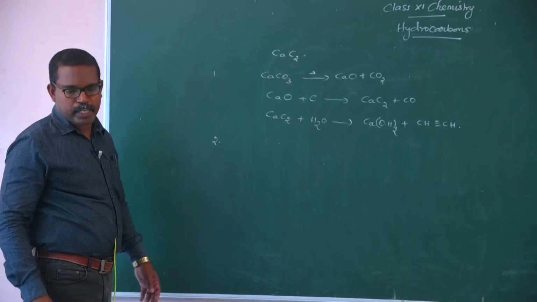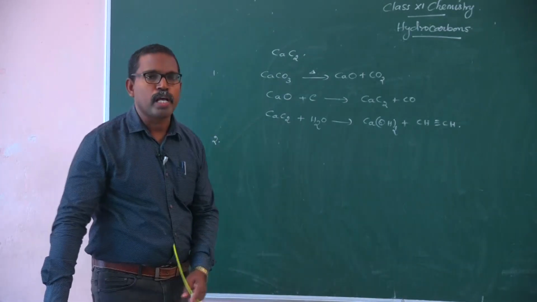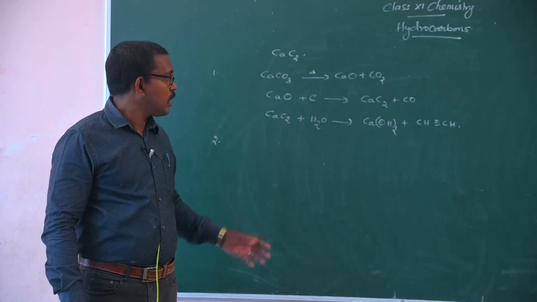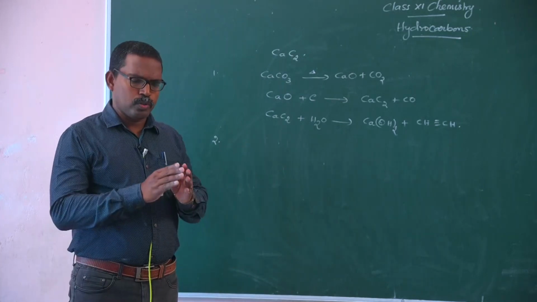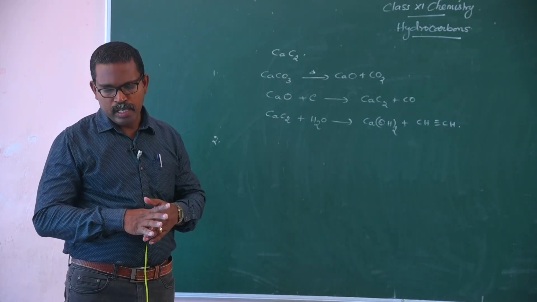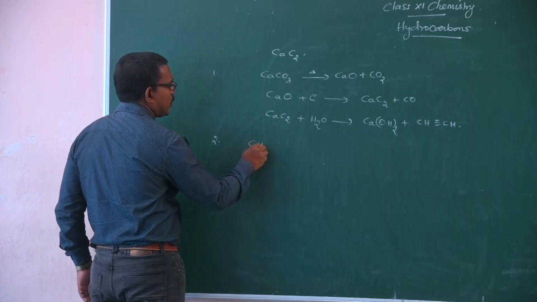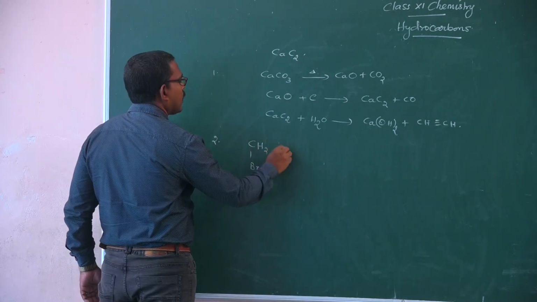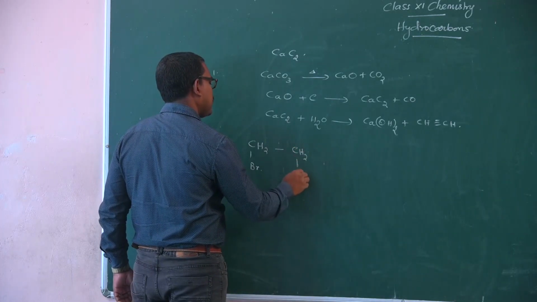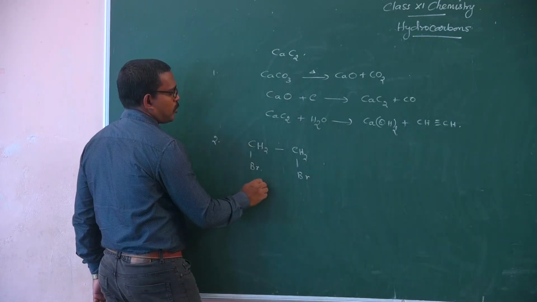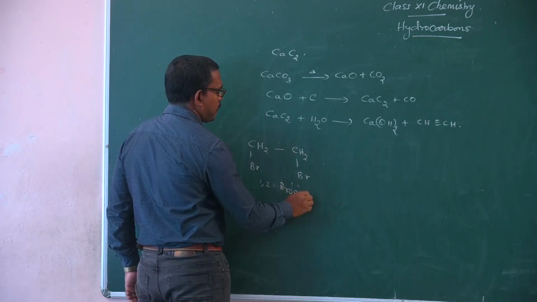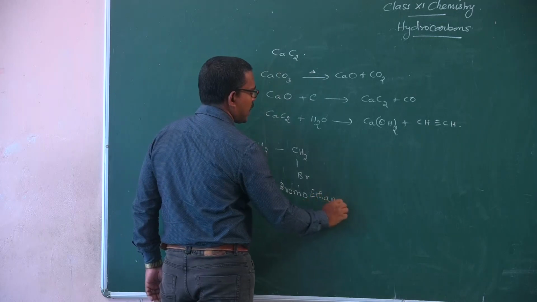The second method of preparation is from vicinal dihalide. I already told you what a vicinal dihalide is: two halogen atoms attached to adjacent carbon atoms are called vicinal dihalides. Here we are taking one vicinal dihalide, CH2Br-CH2Br. What is the name of the compound? 1,2-dibromoethane is a vicinal dihalide.